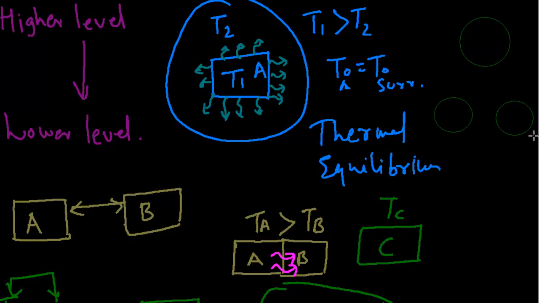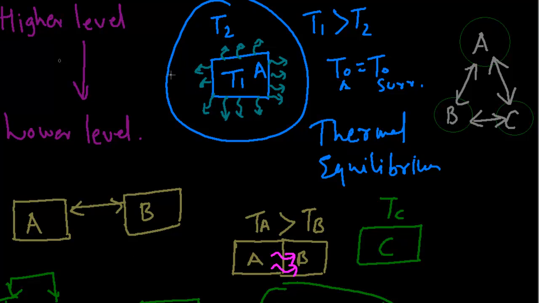There are three circles, and this is body A, body B, and body C. Now suppose A and B are in equilibrium, that is, the temperature of body A is equal to the temperature of body B. B and C are in equilibrium. Then in accordance with the zeroth law, temperature A and temperature C should also be equal. And this is all about the zeroth law of thermodynamics.